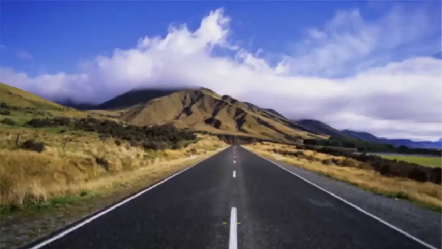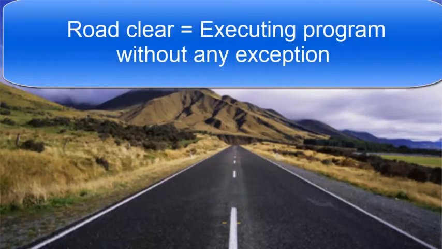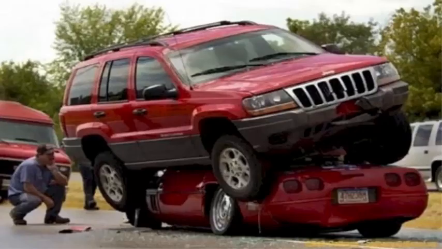Let's say you are driving on a road and the road is clear, you reach your destination safely without any trouble. This is called executing a program without any exception. But life is not the same all days. On one fine day when you're driving on a road, you see a scene like this. It's quite funny, but things like this happen, and what you need to do is take a detour.